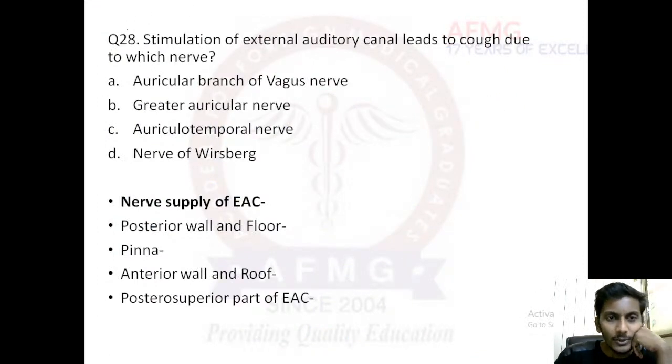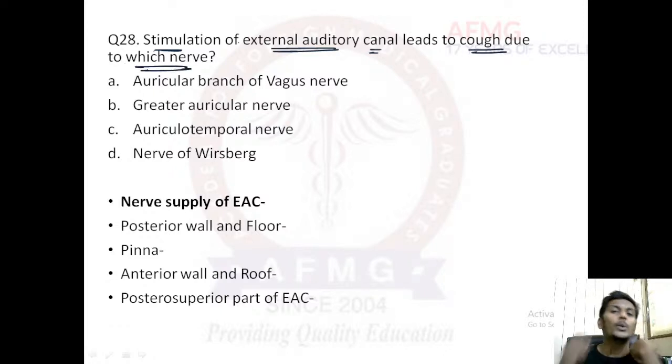Moving further, question number 28. Stimulation of external auditory canal leads to cough due to which nerve? Now, when you are scratching your external auditory canal or external auditory meatus, this EAC scratching can lead to a cough reflex. And this is due to which nerve?